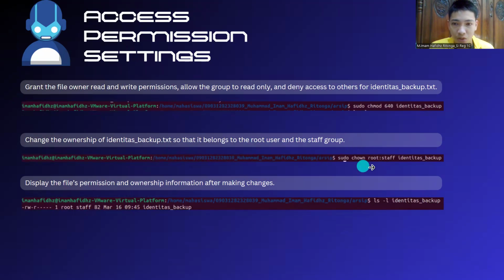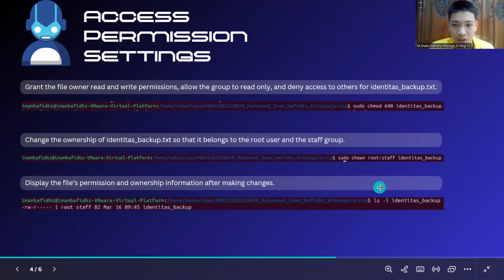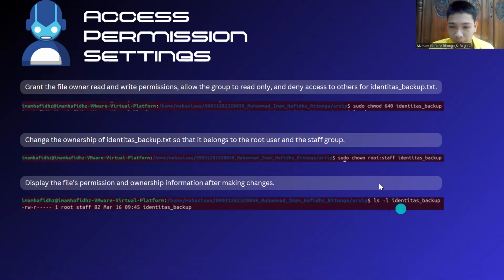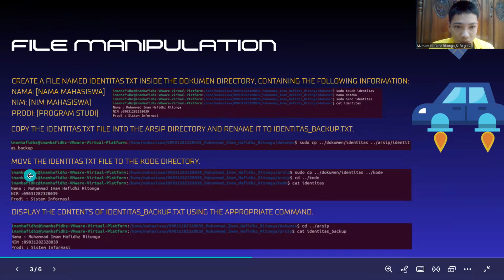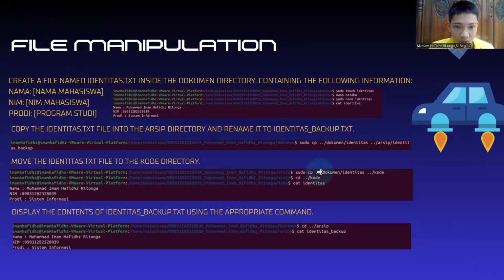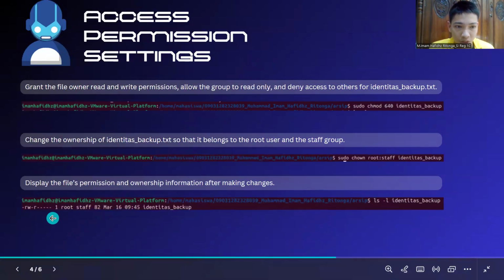So here's the code. I use sudo chown root:staff identitas_backup, and then display the file's permission and ownership information after making the change. Here's the code: ls -l identitas_backup. So here's the output like this.